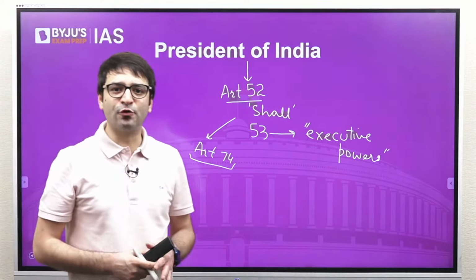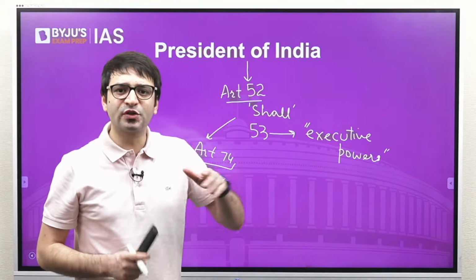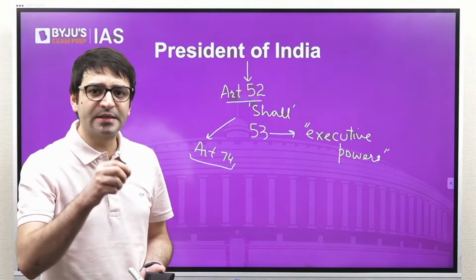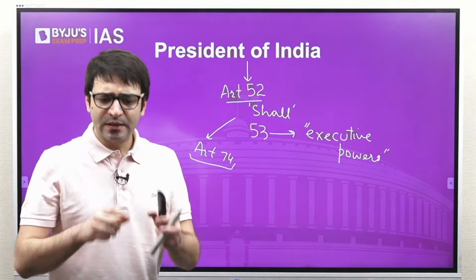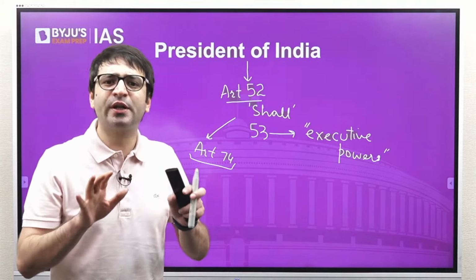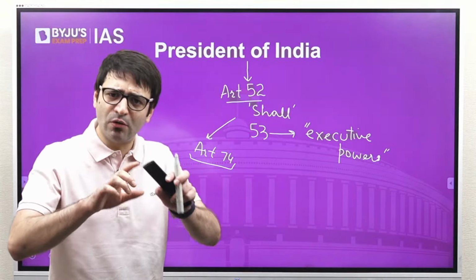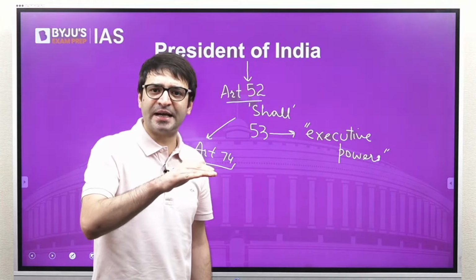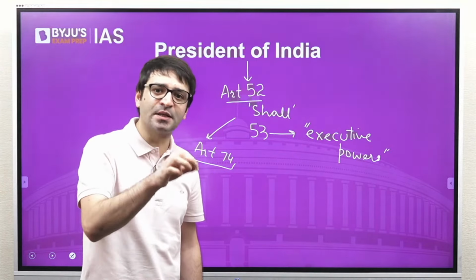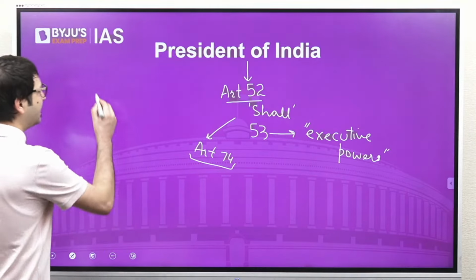And Article 74 says, there shall be a Council of Ministers with the Prime Minister at its head to aid and advise the President. This was the only phrase mentioned in the Constitution. The Constitution only talked about there shall be a Council of Ministers with the Prime Minister at its head to aid and advise the President. That's it.